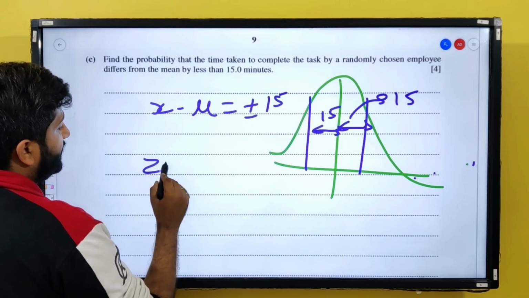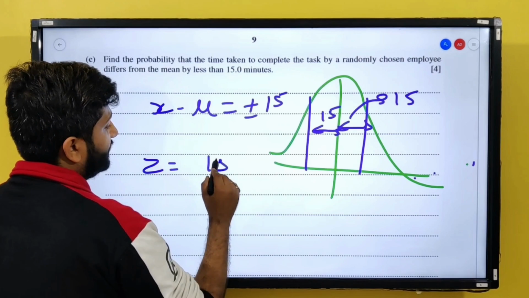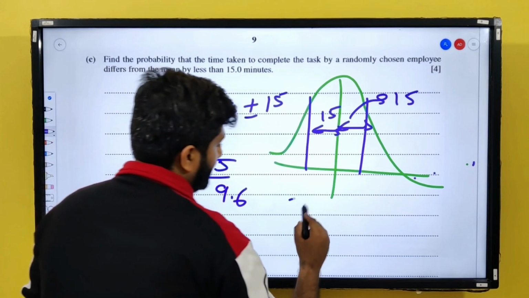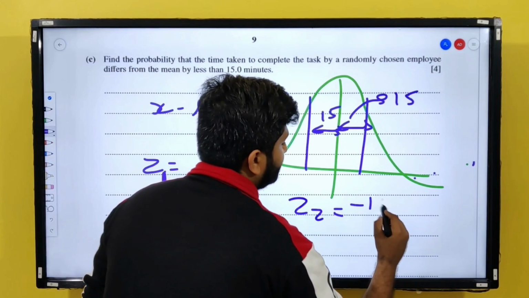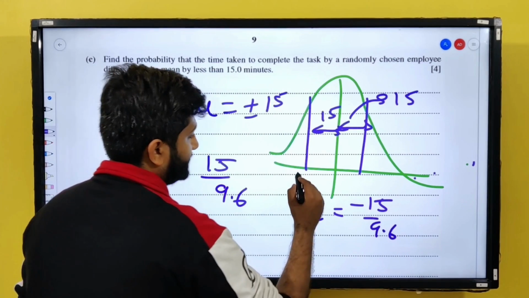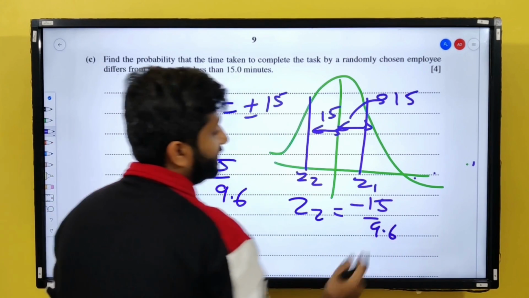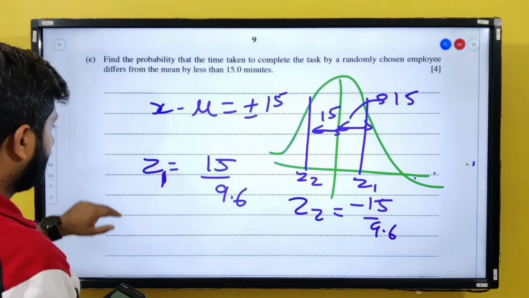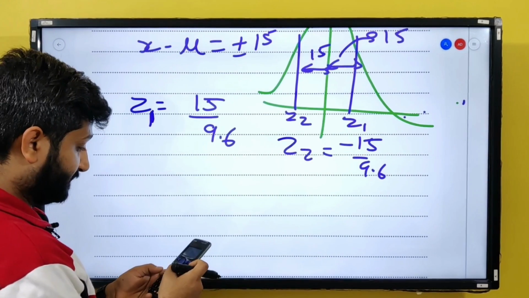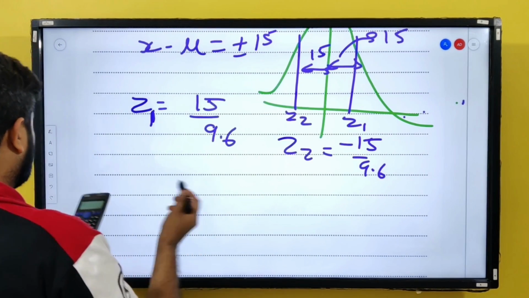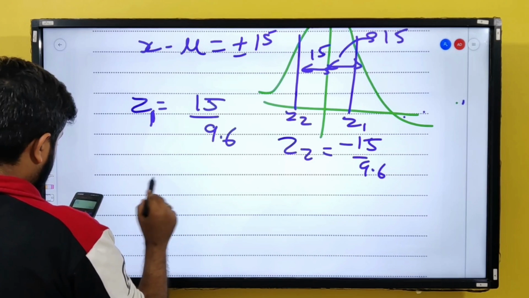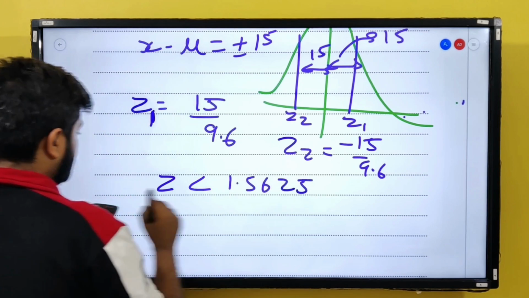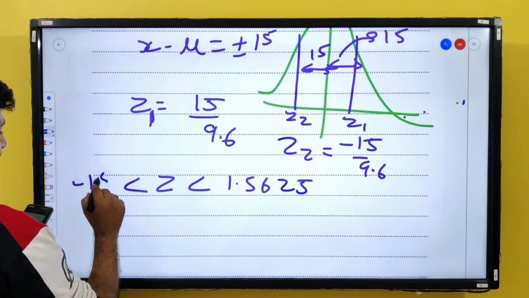So your z is going to be 15 upon sigma, which is 9.6. Let's say this is my z1, and my z2 is going to be minus 15 upon 9.6. I am supposed to find the probability between z1 and z2. So 15 upon 9.6 is 1.5625. So my z is between 1.5625 and minus 1.5625.